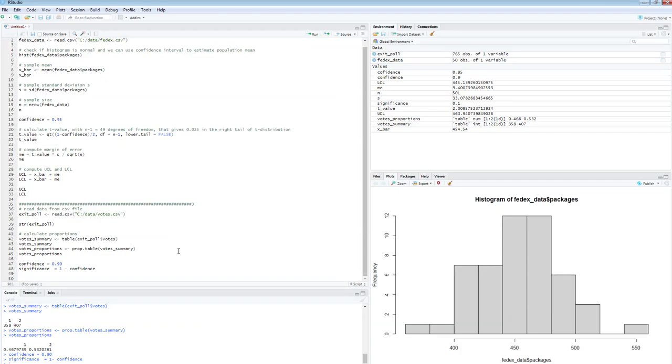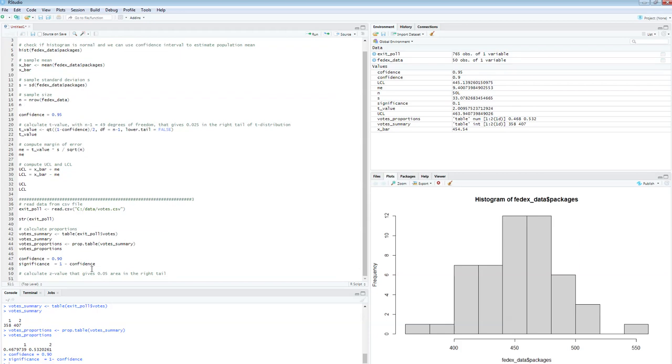Okay, so here I'm going to say calculate, again pound sign, comment, calculate z value. In this case, 1 minus confidence gives me 10%, divided by 2, that's 5%, so 0.05 area in the right tail.